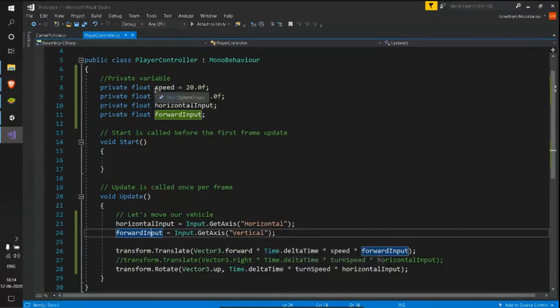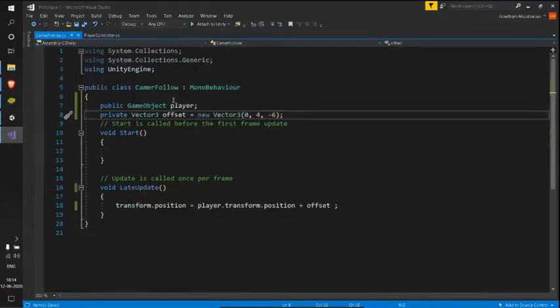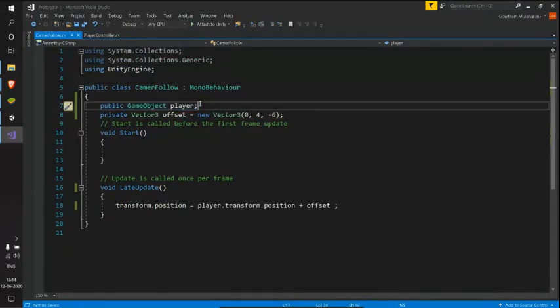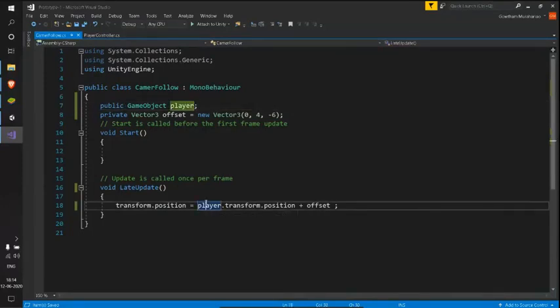Even here in our player, we have not initialized it here. We made it public and initialized it in our editor, like in our inspector there. But see, I'm using this player variable only after it's getting initialized, right?